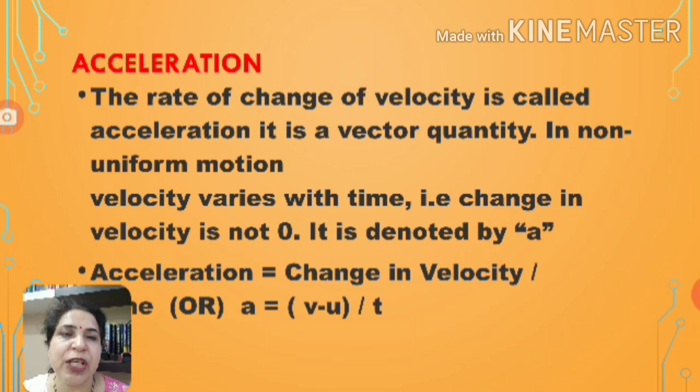So suppose the initial velocity is u, final velocity is v. So change in velocity is final minus initial, so v minus u, and upon t will give you acceleration. The SI unit of acceleration is meter per second square.